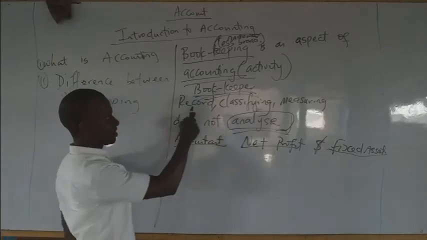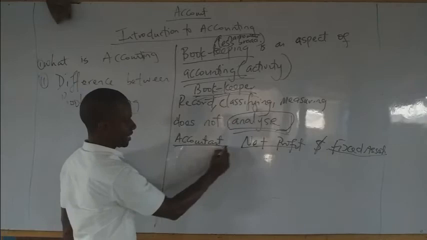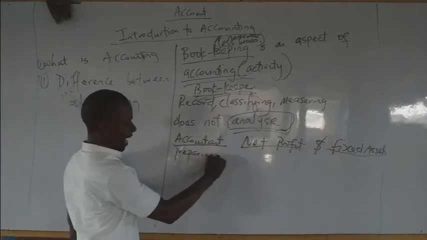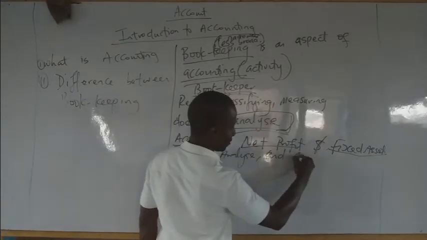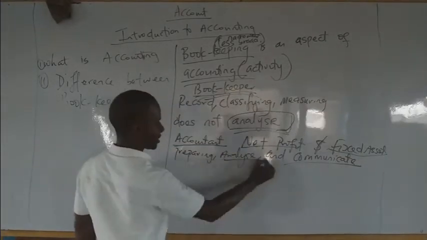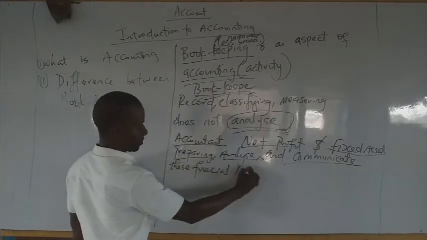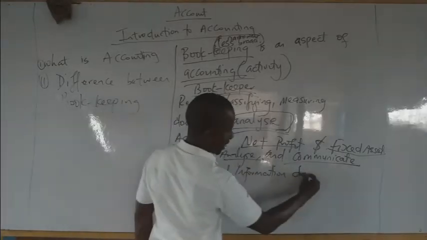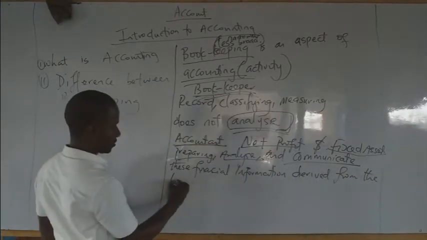What a bookkeeper does is just to record everything, classify, measure, then he will give it to the accountant. It's the accountant now that will prepare, analyze, and communicate, which is the main essence, these financial information derived from the bookkeeper. So please take notes.